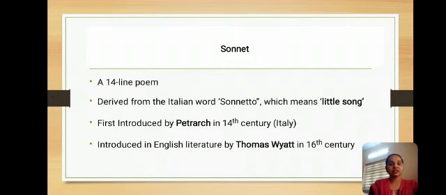The sonnet was first introduced by Petrarch in the 14th century in Italy, but in English literature it was introduced first by Thomas Wyatt in the 16th century. So be aware of it. The sonnet was introduced in Italy by Petrarch, but in English literature in the 16th century by Thomas Wyatt.